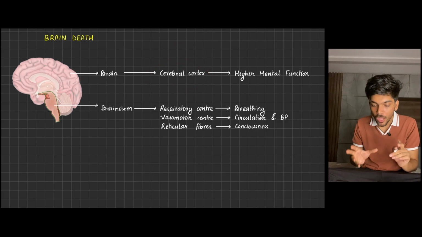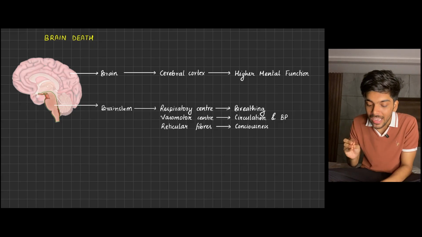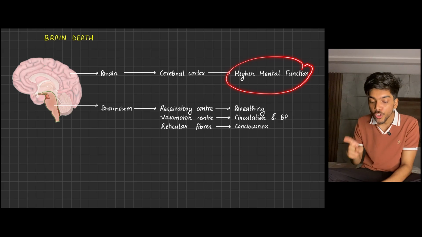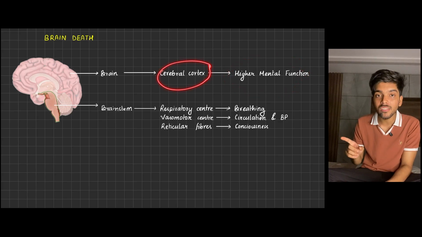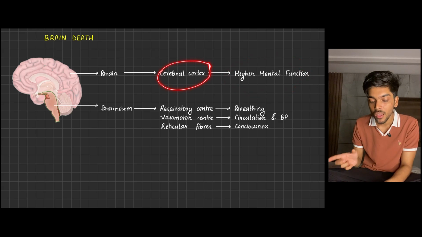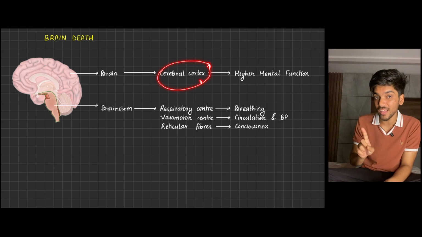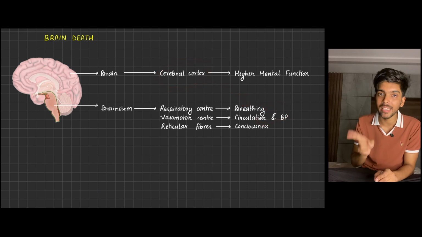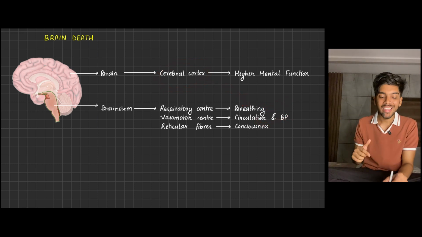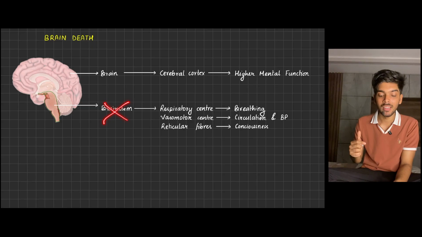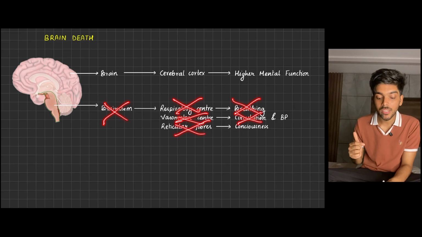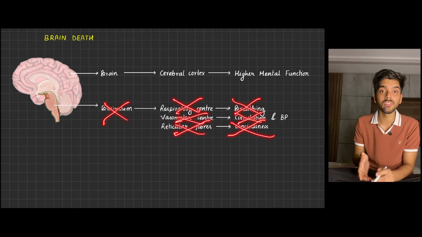So what is coma? Coma is a loss of higher mental function or a degradation of higher mental function due to damage of cerebral cortex, also referred to as cortical death, where the person is not truly dead. He is still alive because the breathing is intact and circulation is also intact. On the other hand, if brainstem gets damaged, there is damage of respiratory center and loss of breathing, damage of vasomotor center and loss of circulation, and damage of reticular fibers and loss of brain function.